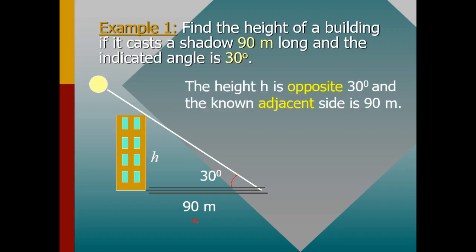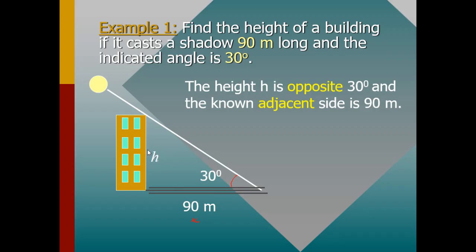So one thing we need to consider is that the height h is opposite 30 degrees and the adjacent side is 90 meters. Remember, they have to be in the SI unit. So this is the adjacent, this is the opposite.